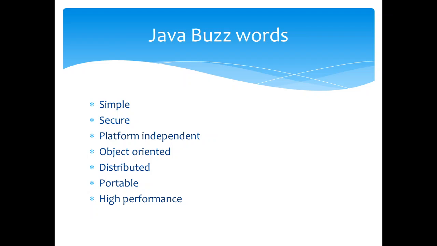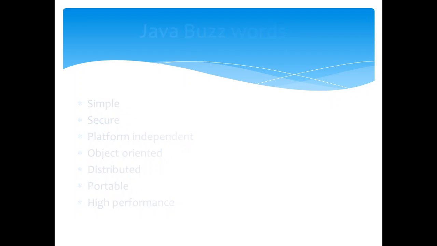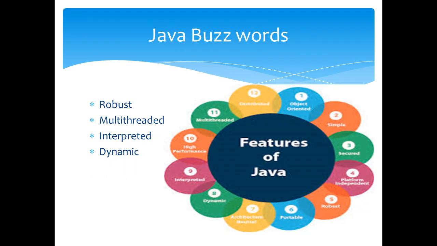Java is popularly recognized as an object oriented programming language, and everything in Java is object oriented. It is a multi-threaded programming language, and it supports the programmer in creating tasks simultaneously. It ultimately helps the developer to develop interactive code. It can be compiled and interpreted in the JVM itself, so it is an interpreted programming language. It is a dynamic programming language, and high performance can be achieved here.